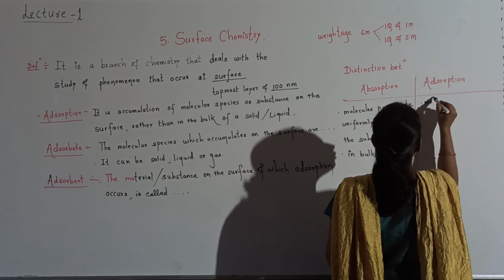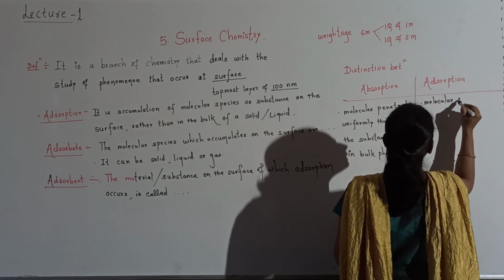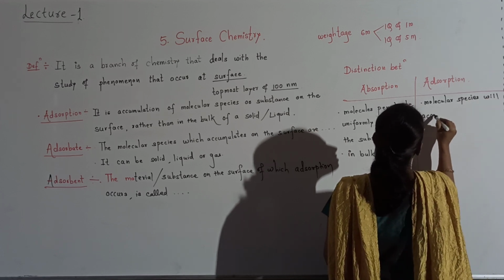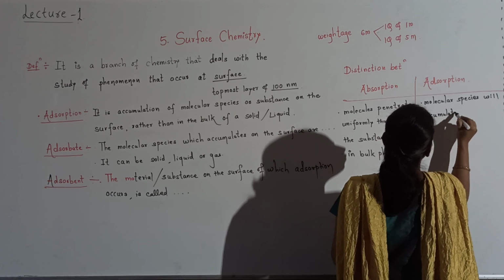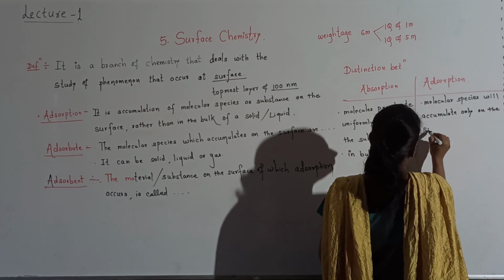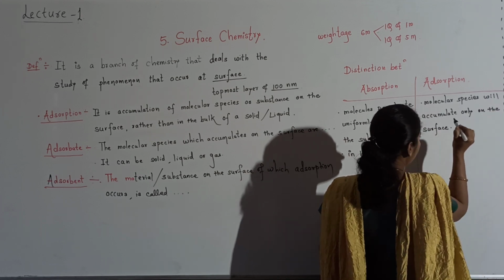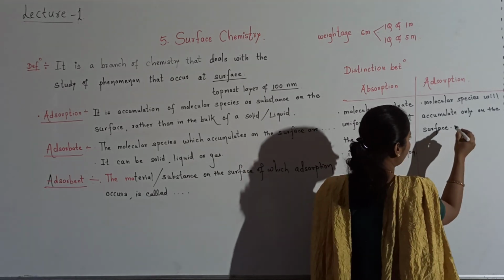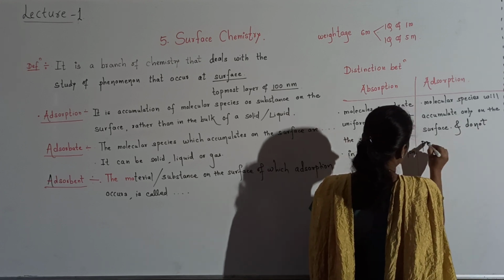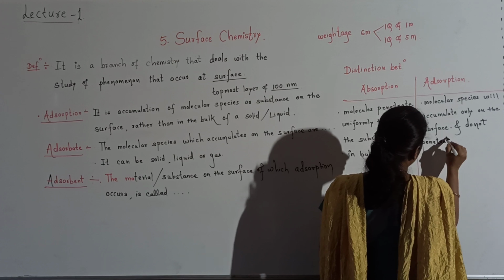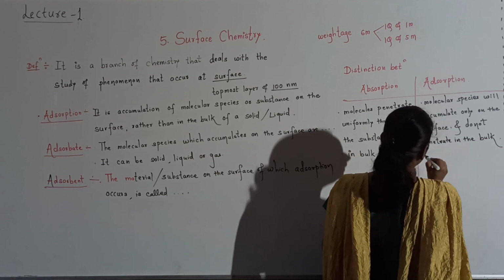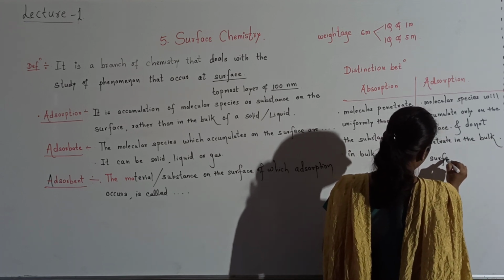Molecules or molecular species, you can say, will accumulate only on the surface and do not penetrate in the bulk. This is called as surface phenomenon.